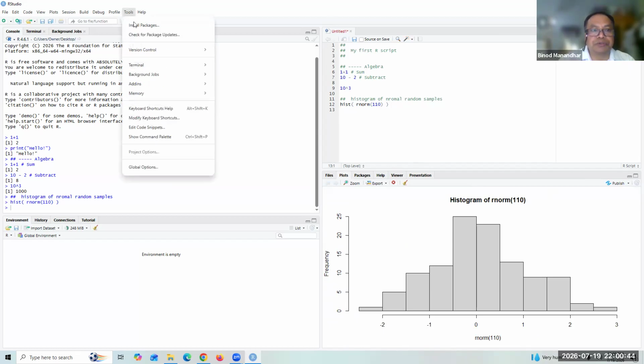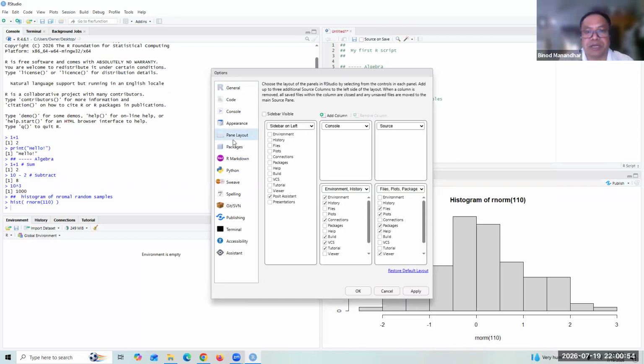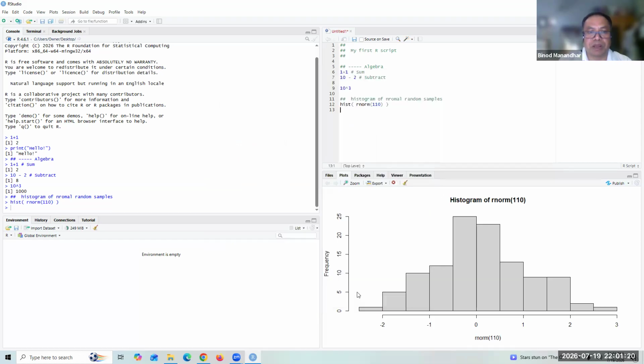Now go to Tools here, Global Options. Now there are 4 panes here, right? 1, 2, 3, 4, and you can change your layout here. Let's say the console is here, source is here, environment, plots and packages here. You can change according to your requirements. If you want the source here, now source is here and console is here. I prefer to put the console here, then apply and OK.